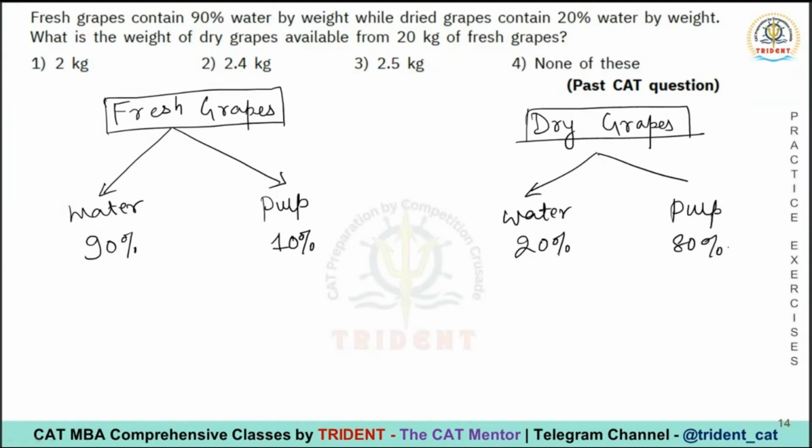One thing you guys have to understand is that you have to equate something. You have to work on some quantity. Do you remember from the last classes that we did? I always emphasize this thing: always work on what is retained. I know for a fact that when I dry the grapes, water will not be retained. The pulp will remain the same.